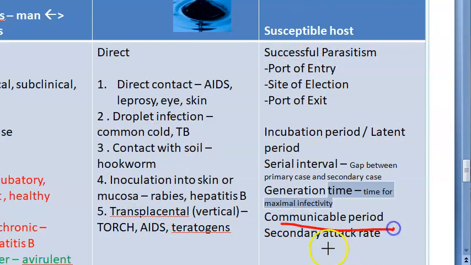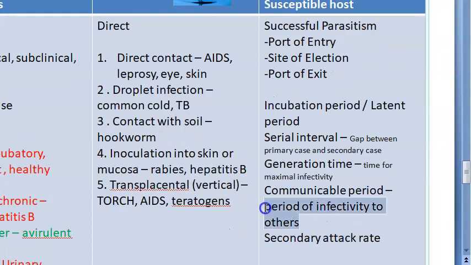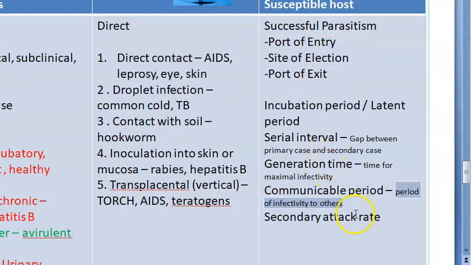Now let us move on to communicable period. The time during which the infectious agent may be transferred directly or indirectly from the infected person to another person is the communicable period. So basically it is the time that he is going to spread the disease to others.